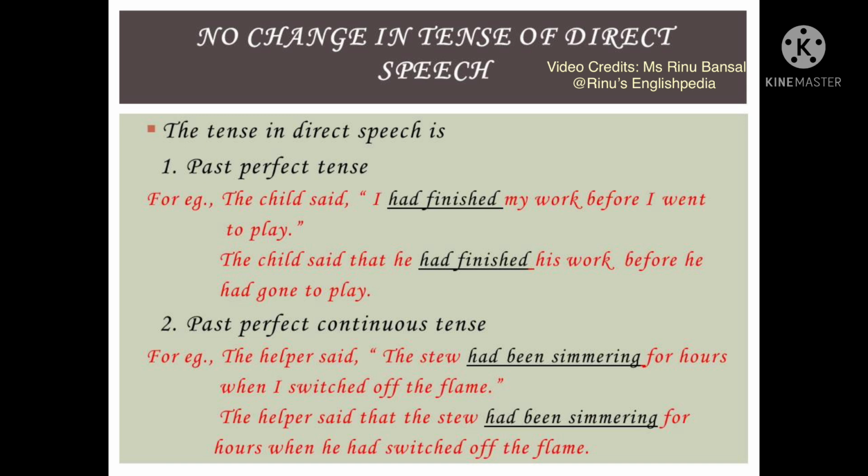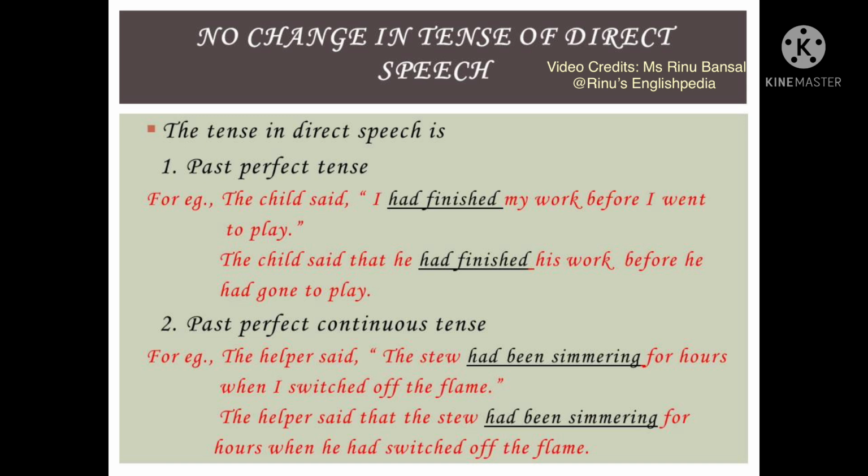However, in the verb went, this verb is in the simple past tense, and simple past will change into the past perfect tense. Similarly, in the sentence, the helper said, "The stew had been simmering for hours when I switched off the flame." This sentence will become, the helper said that the stew had been simmering for hours when he had switched off the flame.